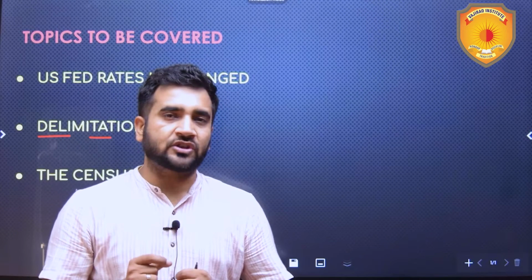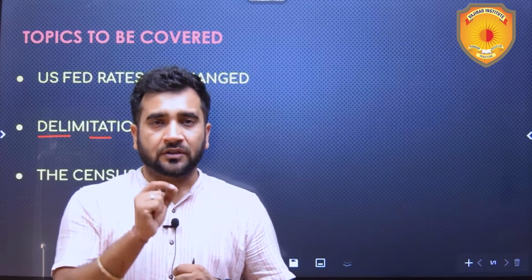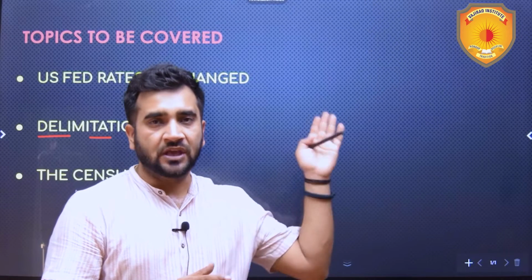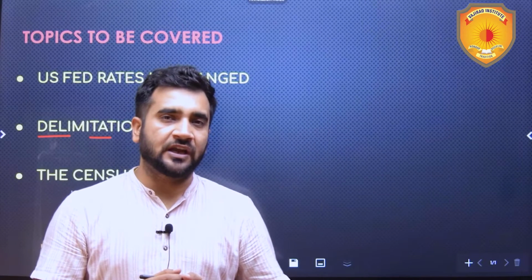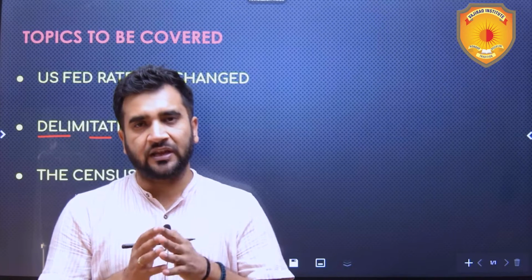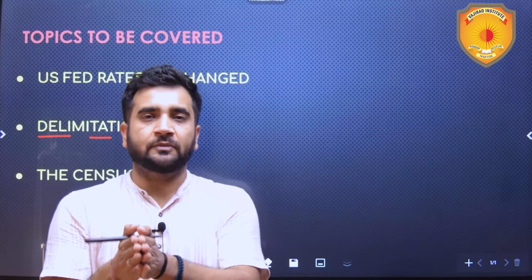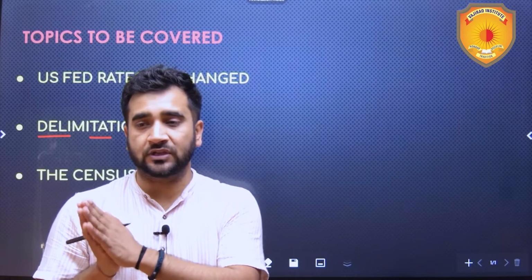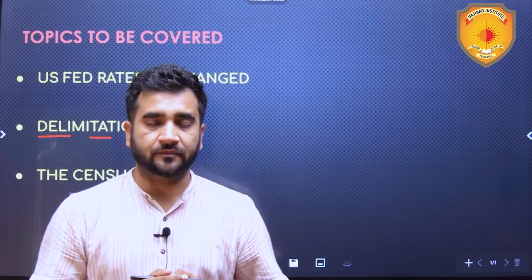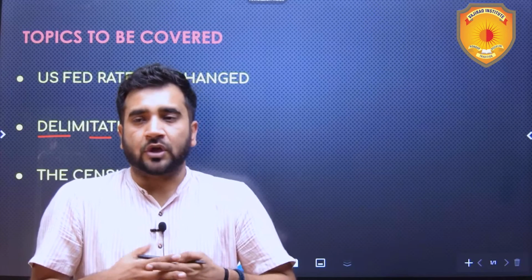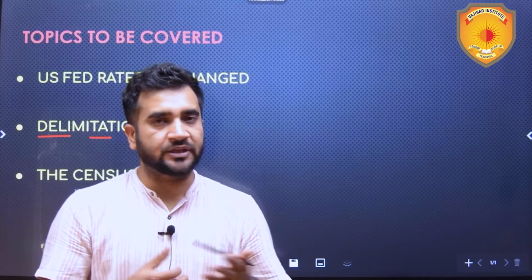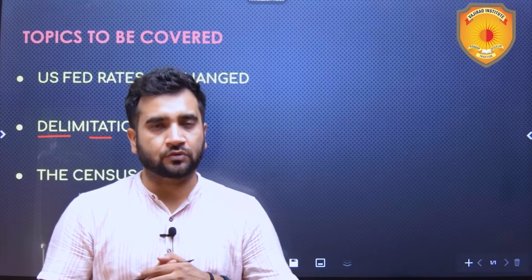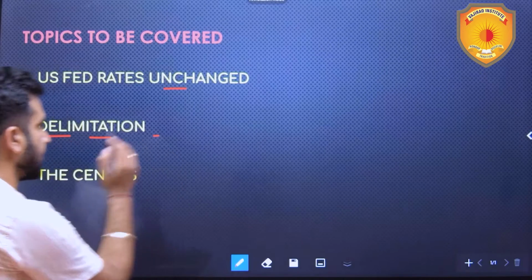And delimitation exercises will depend upon the data which will be enumerated after the census. The census which is delayed, it had to be released in 2021 but it is delayed, and when the findings will be released, the next Delimitation Commission or the next delimitation has to sit in 2026. So after 2026 only this will be happening, and the next general elections after 2026 is the 2029 elections.